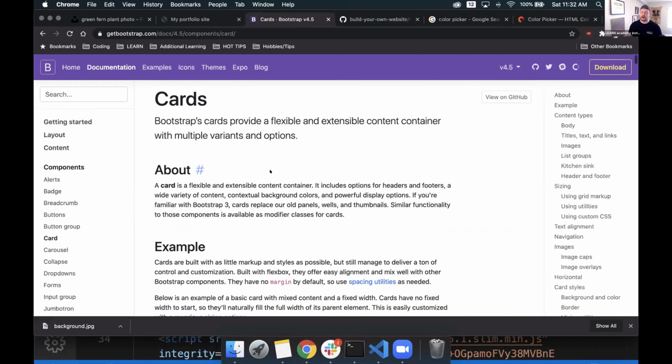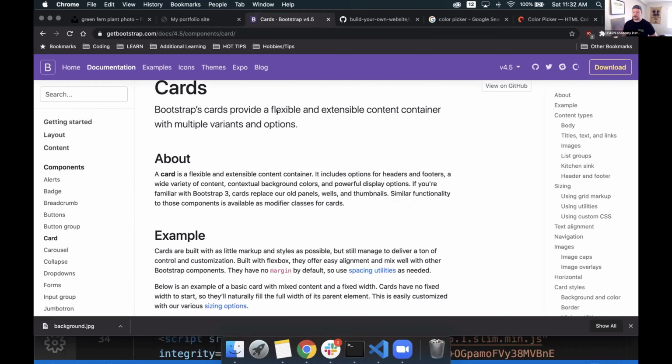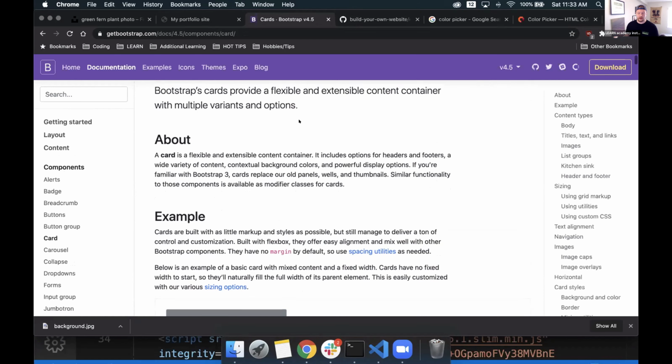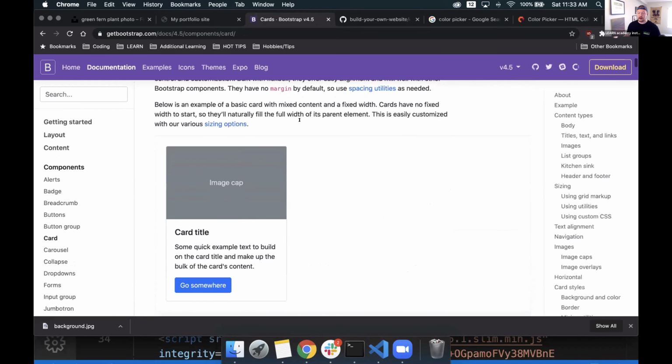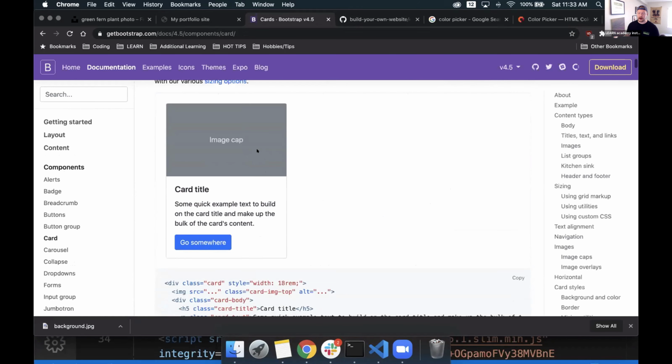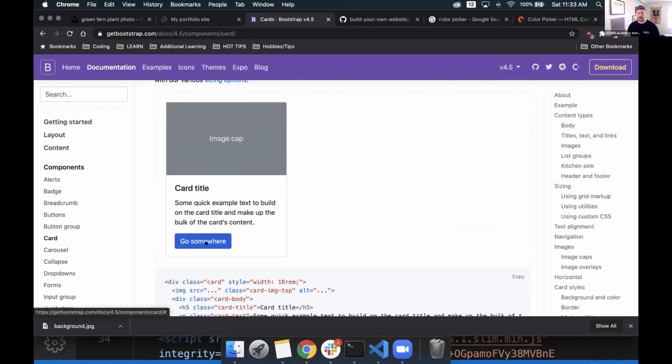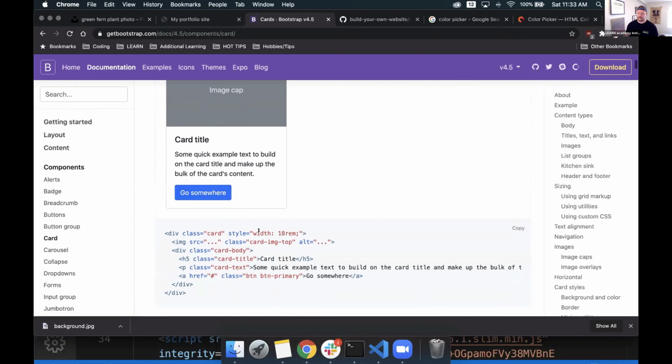Let's go use card. So Bootstrap cards provide a flexible and extensive content container with multiple variants and options. Ooh, that sounds just like what I want. And oh, there's an instance of one right here. We have an image, we have some text, and it even has a button here that we could link to something else if we wanted. So that's really quite cool. Let's see what else they offer us.